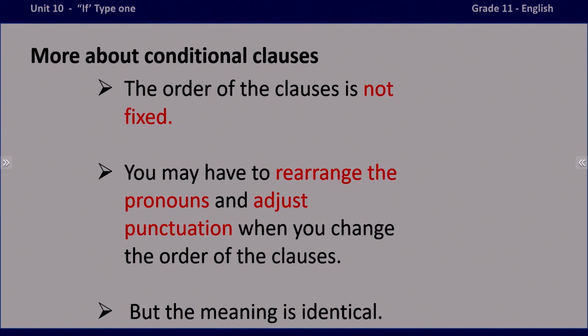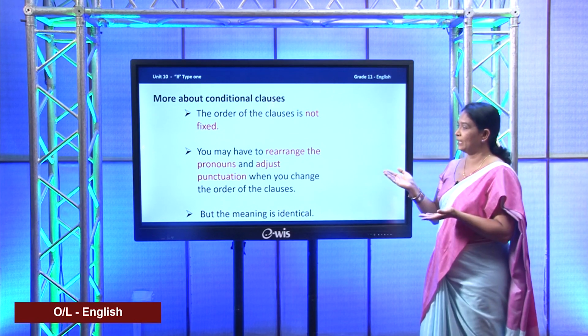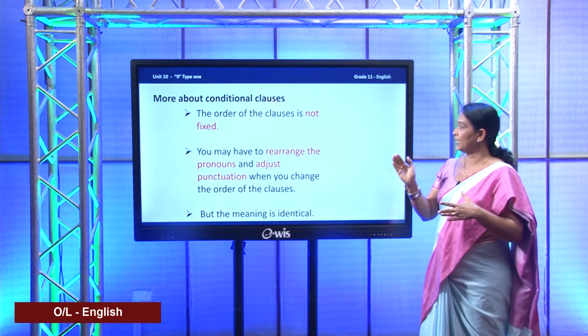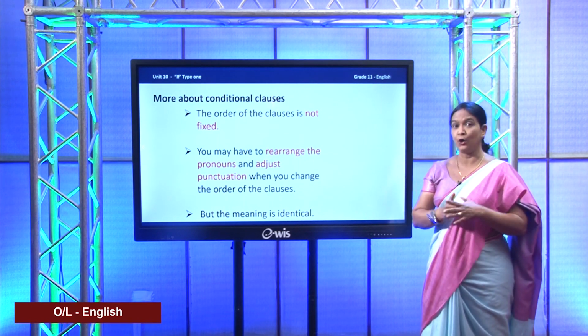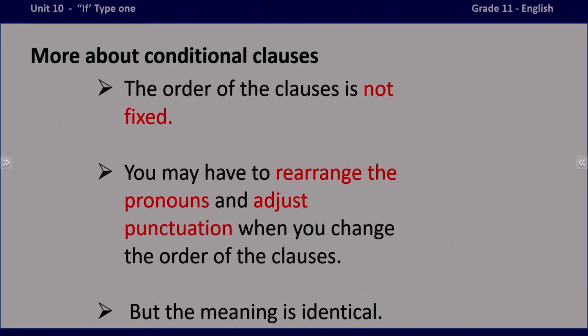But you may have to rearrange the pronouns and adjust punctuation when you change the order of the clauses. Now, when you change the order, remember, sometimes you have to look for the punctuation marks, you have to adjust them, and sometimes you have to think about the pronoun as well. Not always, sometimes, right? And the most important thing that you should know is, by changing the order of the clauses, you are not going to change the meaning.